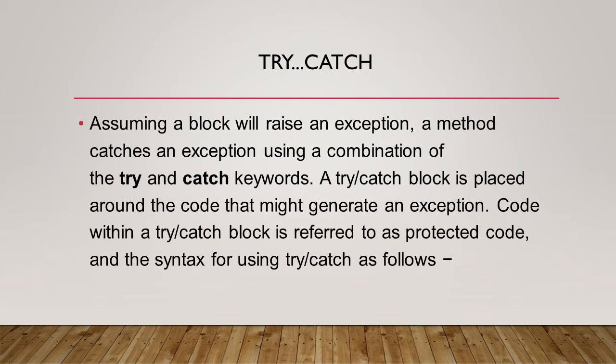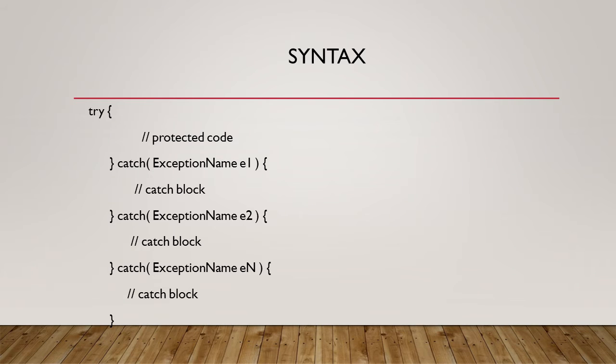Now we will see the syntax of try catch block. Our syntax starts with the try keyword. We need to write the try keyword, then open the try block and write our protected code. Then close the try block. Along with the try block, we also need a catch block using the catch keyword.